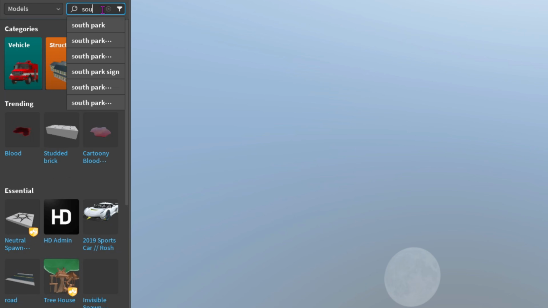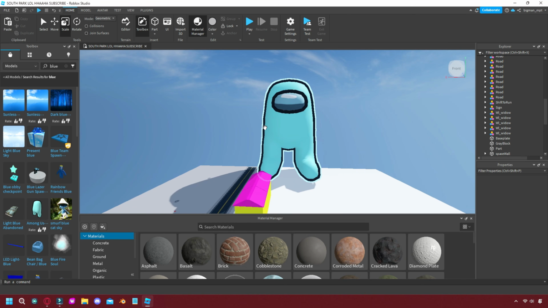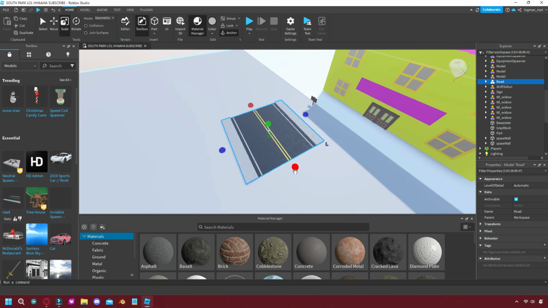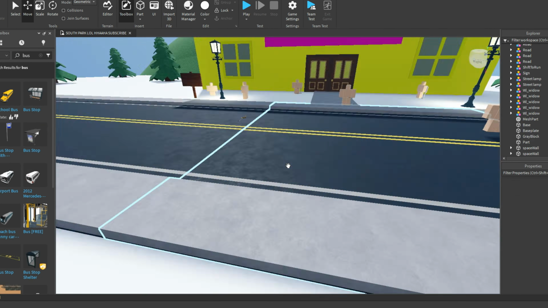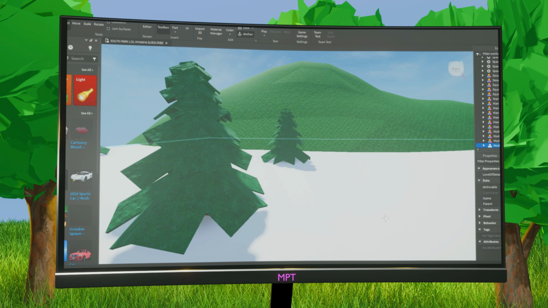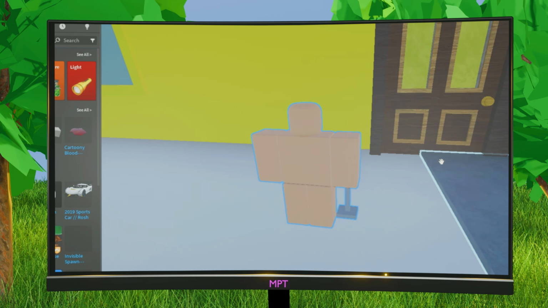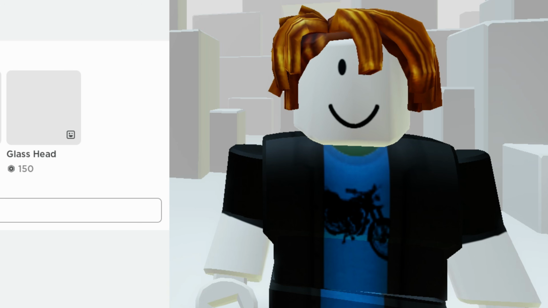I found there was an inbuilt asset library, so I could just steal some parts from other people. Some were useful, but the rest were just a bit distracting. I finished off the school, adding all of the proper details, then started on the road leading up to it. I found a nice generic yellow school bus which fit perfectly into the scene, as well as these trees and a mountain. There were even pre-coded weapons and test targets that I could drag into the scene to create the gameplay for the game.